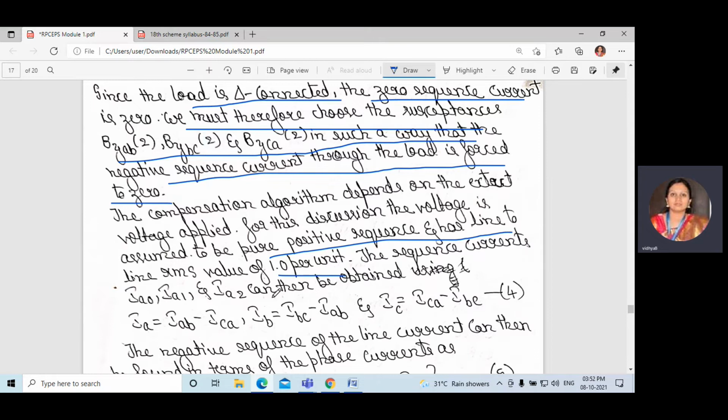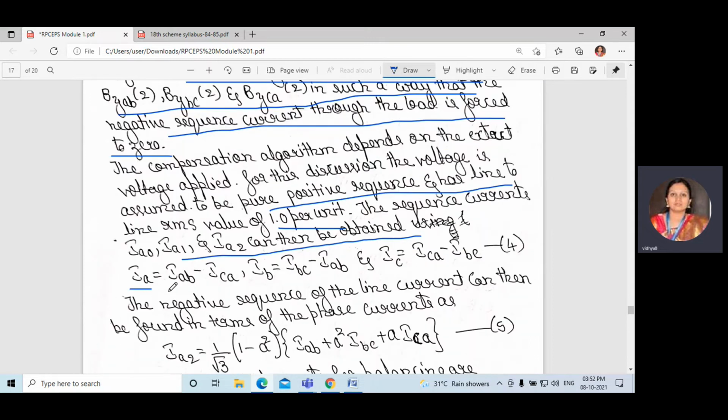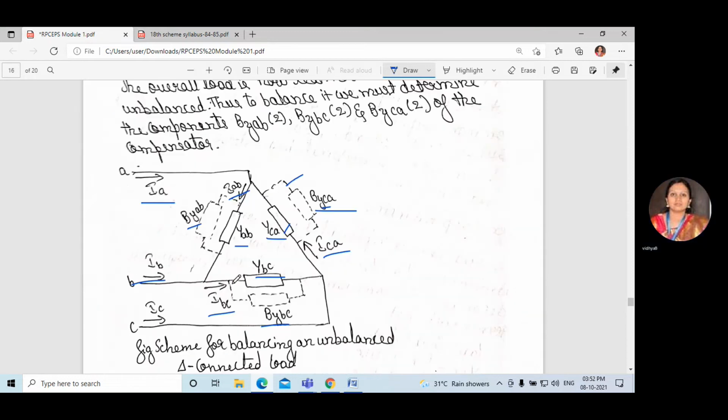The sequence currents IA0, IA1, IA2 can then be obtained from the line currents IA, IB, IC. From the diagram we can write IA is equal to IAB minus ICA, where IAB is outgoing and ICA is incoming.